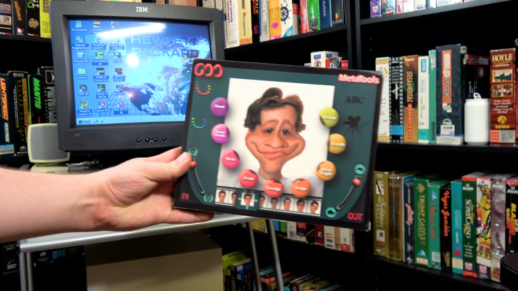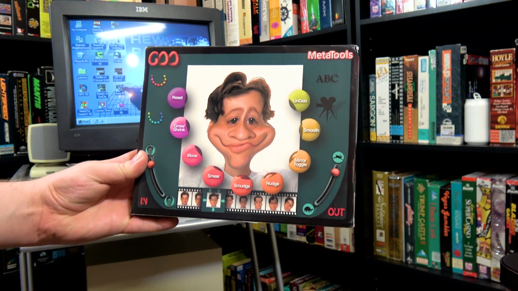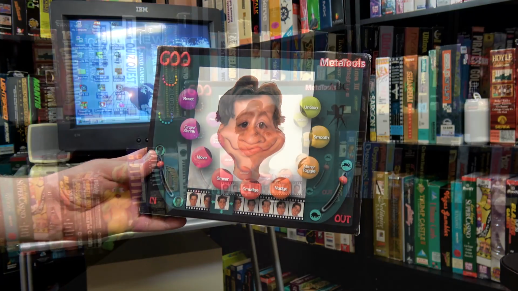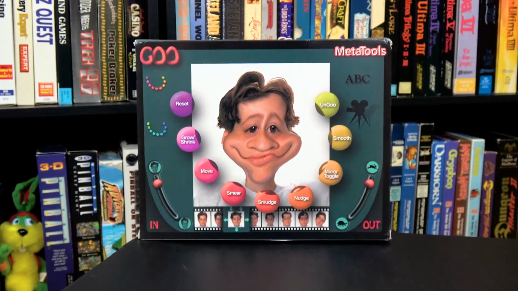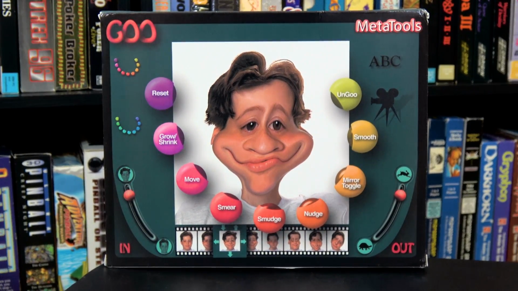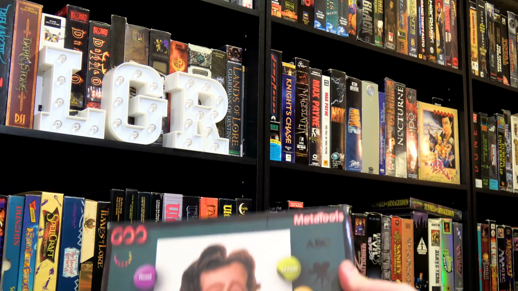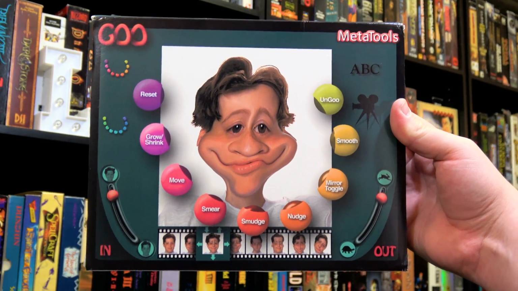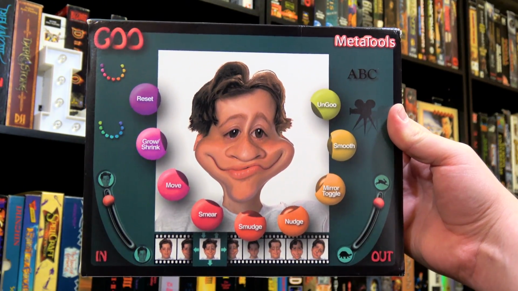Kai's Power Goo. It's kinda tough to describe what exactly made this program so enjoyable back when it released in 1996, because while its features were unique at the time, they're almost pedestrian nowadays. The entire front of the box here is literally just a screenshot of the program, which indicates what you most need to know. Power Goo is all about doing gooey things powerfully to photographs.